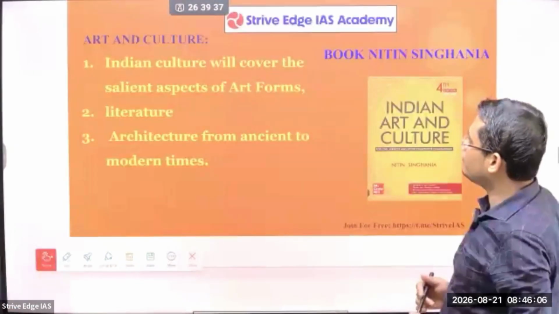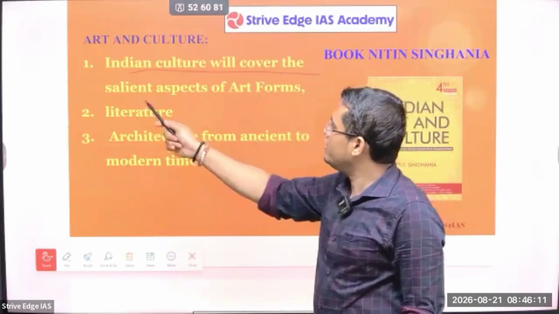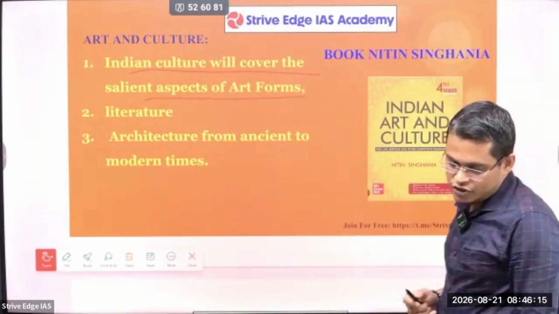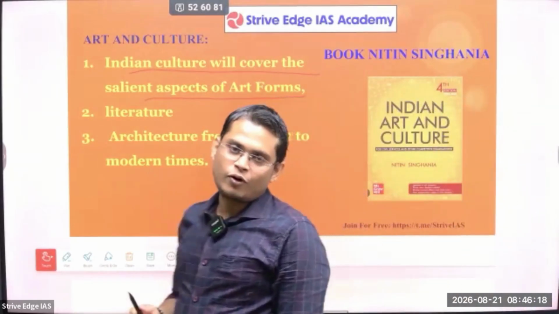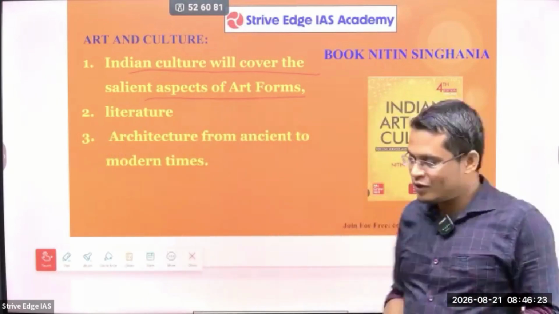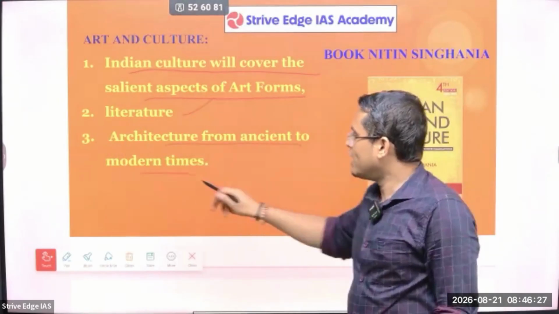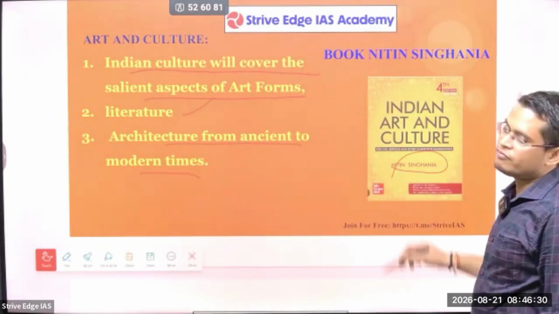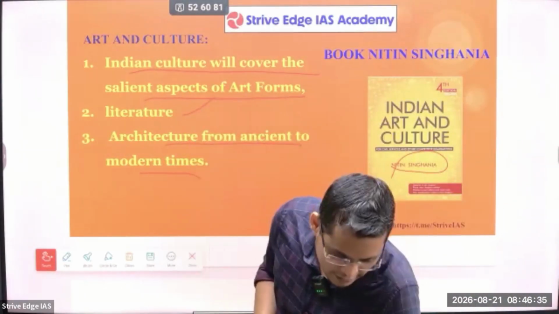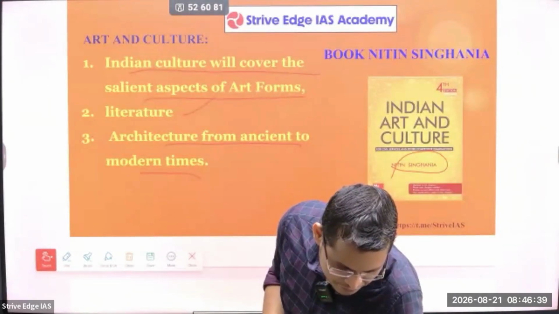The book list that you can refer to for your art and culture: you can see Indian culture covers the salient aspects of art forms. Art forms means different things like literature, painting, festivals. All these things we are going to discuss: puppets, drama, then literature, then architecture from ancient to modern times. Generally, this book is good, but it's quite a bulky book. So don't worry. In our foundation class, we are going to give you detailed study material. If you refer to that, it is more than enough for your examination.